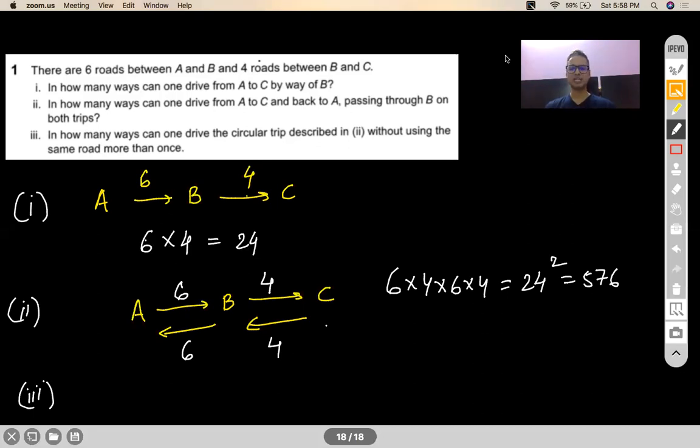Okay. Third one. In how many ways can one drive the circular trip described in two? Circular trip means to and fro. Don't think like it has to be a circle kind of a thing, right? So I have to go from A to B, B to C, then back from C to B and B to A, but without using the same road more than once. This is a restriction coming into the picture.